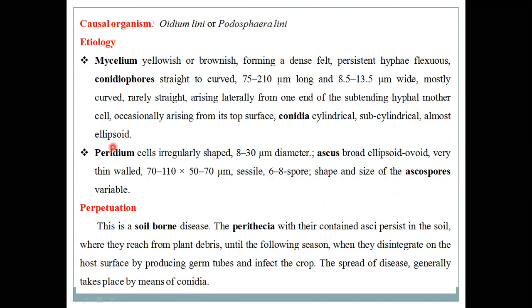So this is the initial infection that produces the disease in the linseed plants. And the secondary source, that is conidia, spreads through air, airborne or windborne. Conidia are disseminated from one plant to another through wind or air agencies.